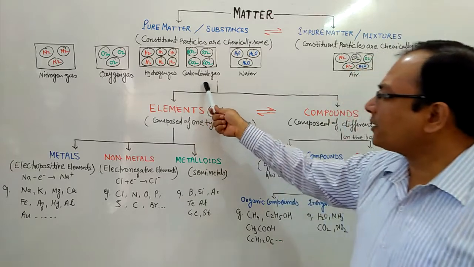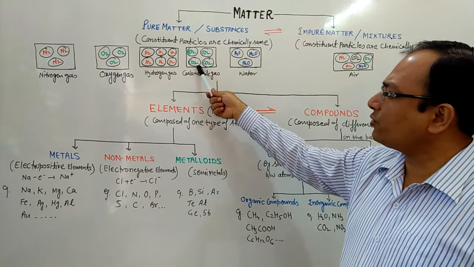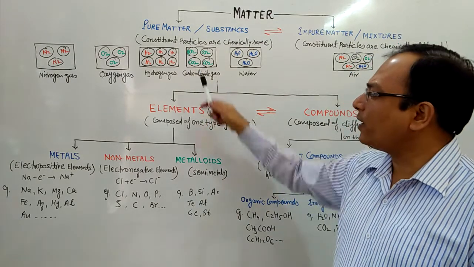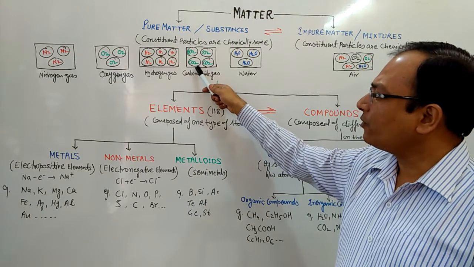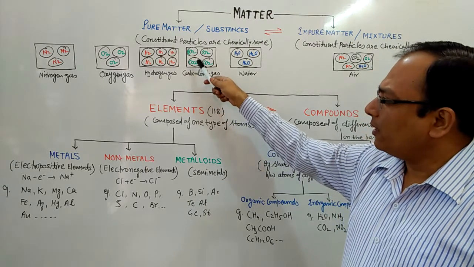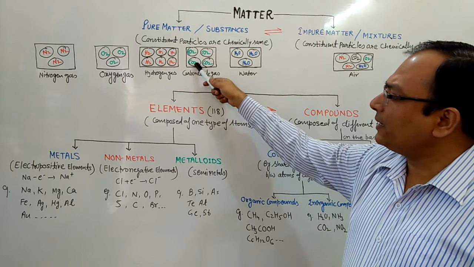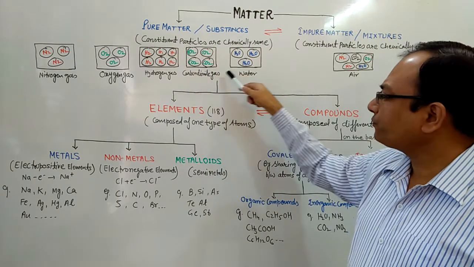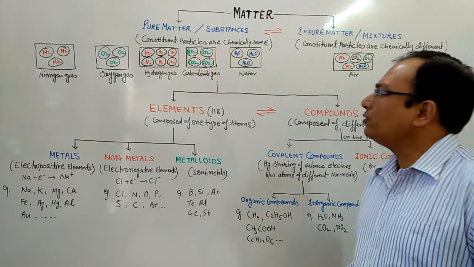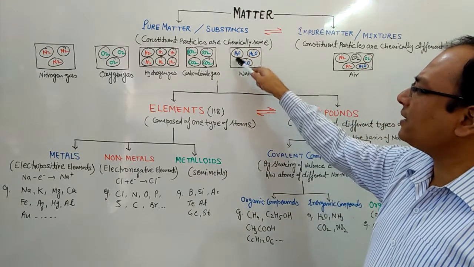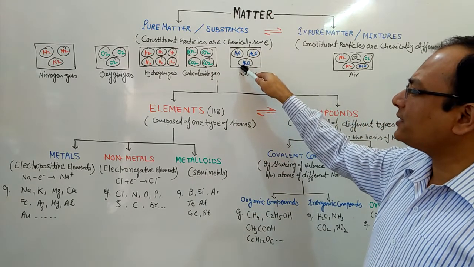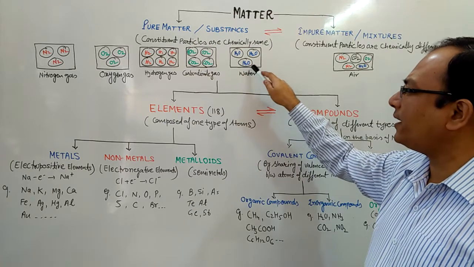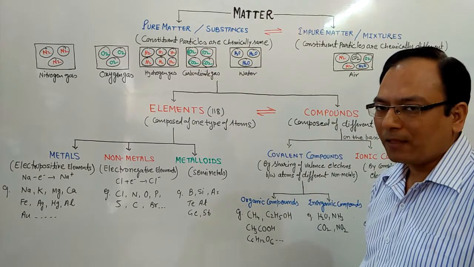This is carbon dioxide gas, in which each constituent particle is composed of one atom of carbon and two atoms of oxygen. In this case, the constituent particles are also of the same kind, but they have different atoms. In the case of water, all constituent particles are the same, and each is composed of two atoms of hydrogen and one atom of oxygen.